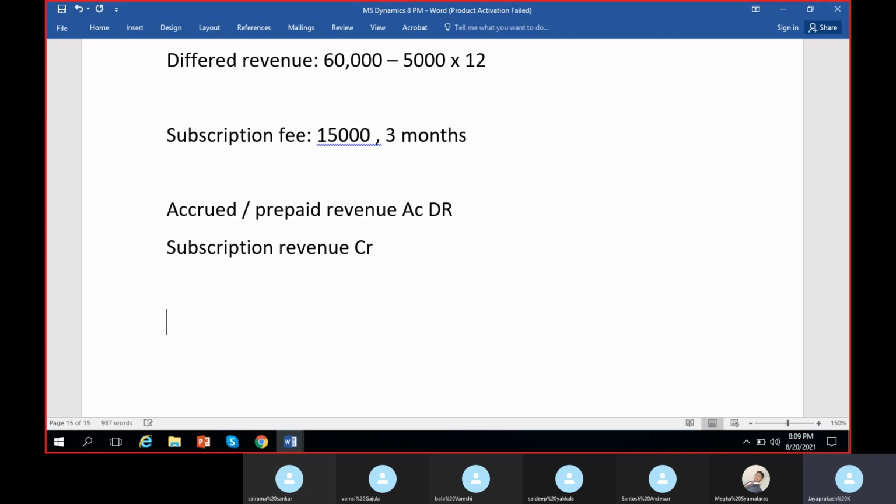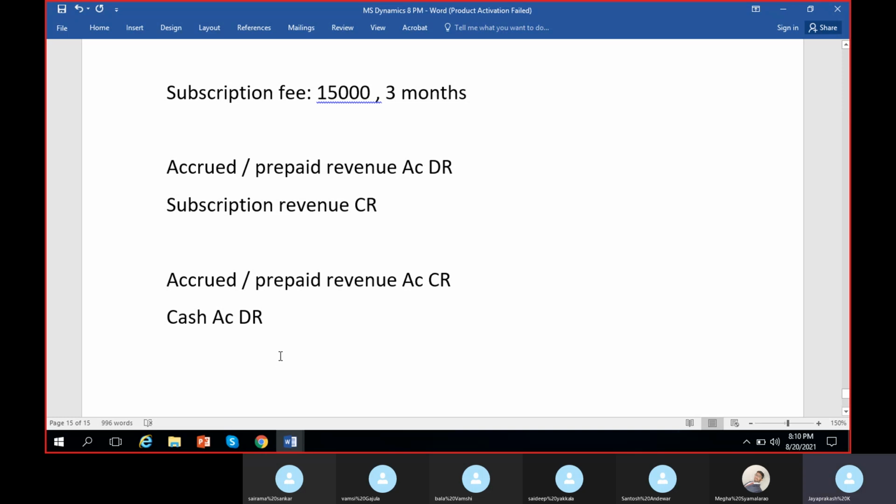So later on the additional entry will be this one. This accrued revenue will be debited and the revenue account will be credited. So this is the later entry. The same we applied yesterday to an expense account. Today we are applying the same to a revenue.